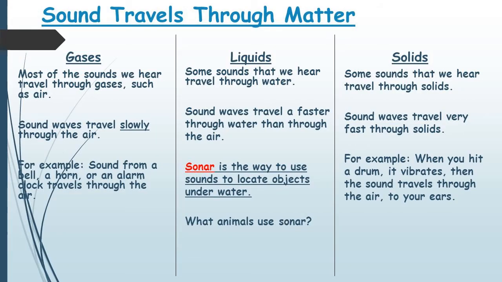Now, sound travels through matter, children. Sound can travel through gases. It can travel through liquids. It can travel through solids. Let us know about the properties of sound waves when they travel through gases, liquids, and solids. Most of the sounds we hear travel through gases such as air. Sound waves travel slowly through the air. For example, sound from a bell, a horn, or an alarm clock travels through the air.